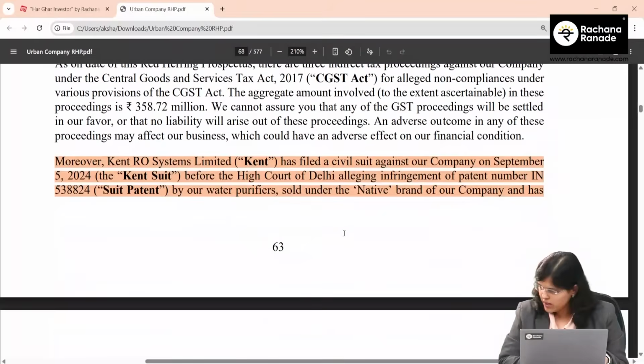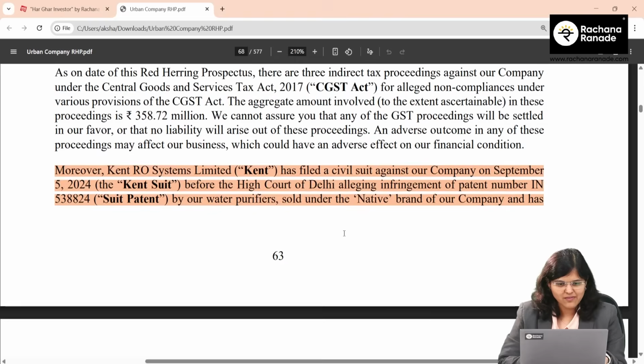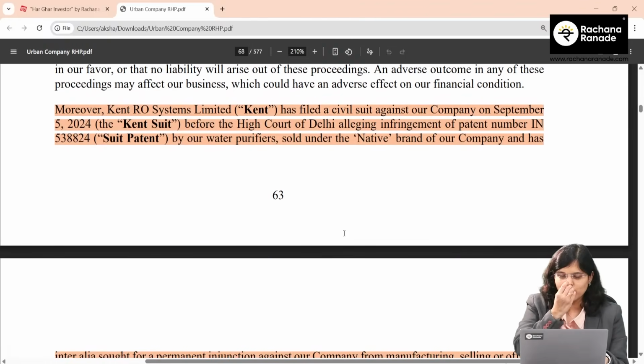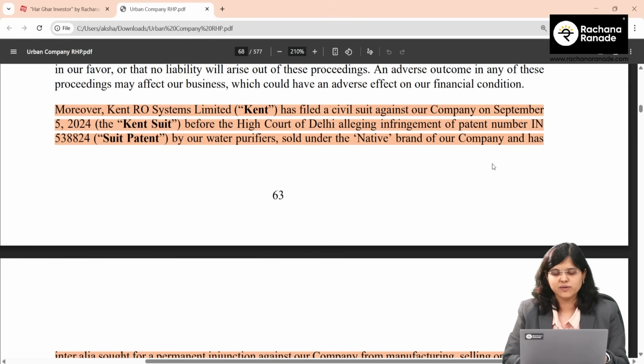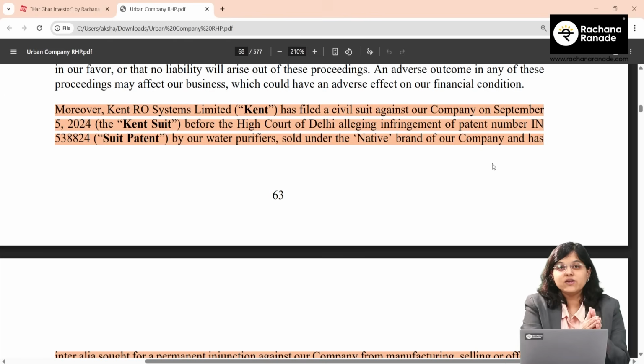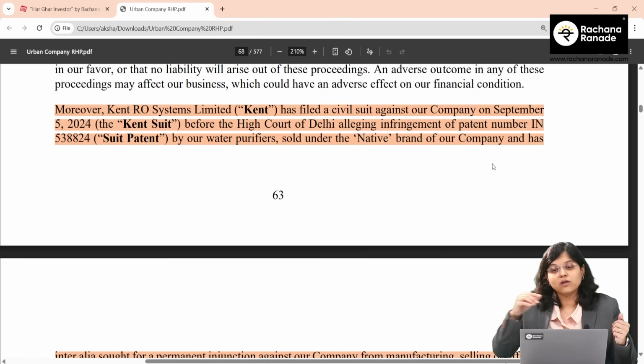So just one more, different interesting point. I'm sure you have heard this name, so just quickly mentioning it. This has also been given in the risk factors. They have mentioned that Kent RO System Limited has filed a civil suit against the company on September 5th, 2024, and they have alleged an infringement of patent by the water purifiers sold under the company's native brand. So basically Kent is saying that they have infringed their patent, and that is how the native brand water purifiers are being sold.